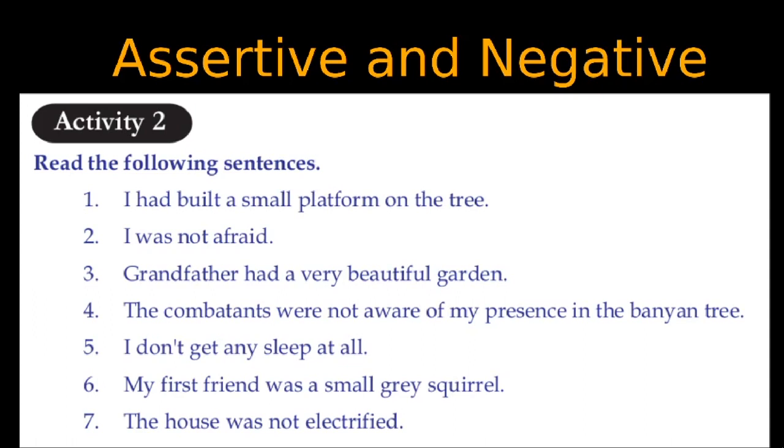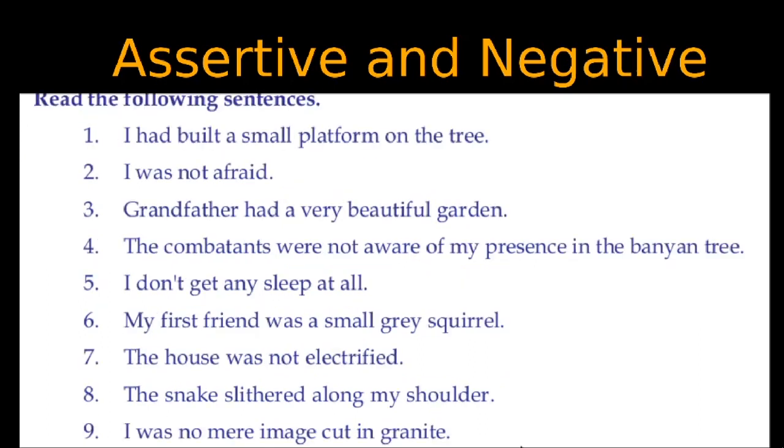Okay, now let's come to activity 2 of your textbook on page number 35. I had built a small platform on the tree. I was not afraid. Grandfather had a very beautiful garden. I don't get any sleep at all.